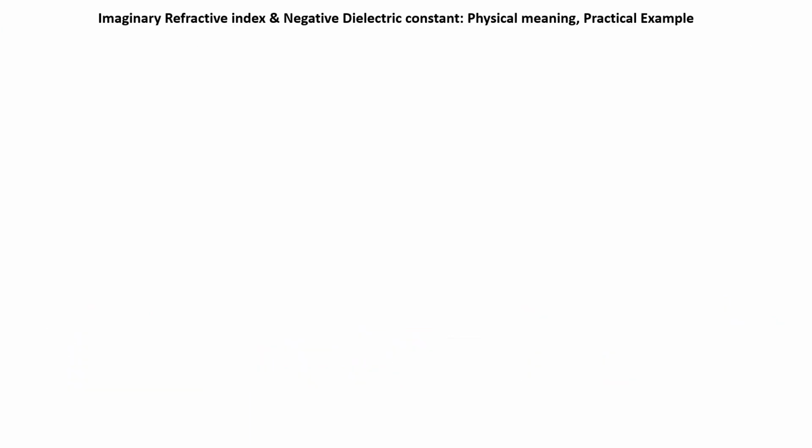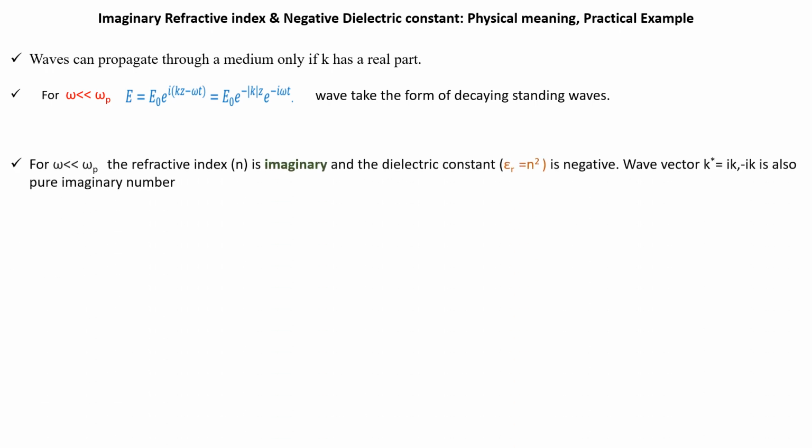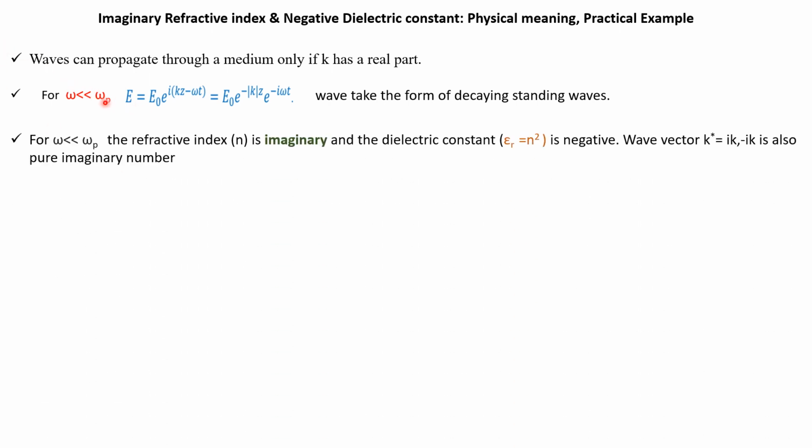Hope you have understood. Now I was talking about the imaginary refractive index and dielectric constant. What is the physical meaning of that and where can we get this? You already know that when the frequency is lower than the plasma frequency omega p, you can have the decaying form for a conducting medium, and it is a standing decaying wave.